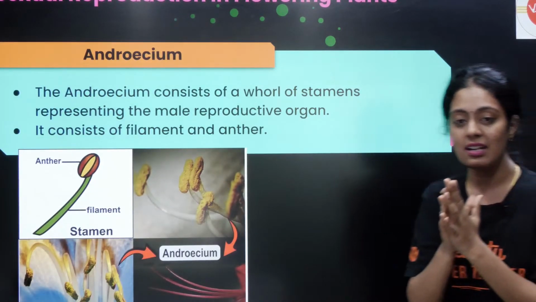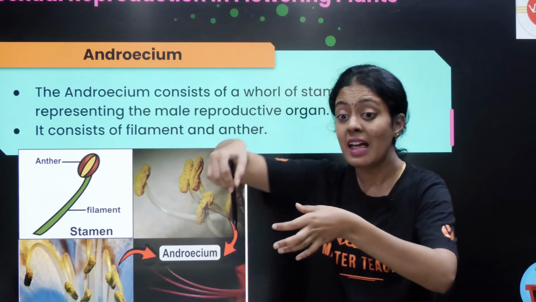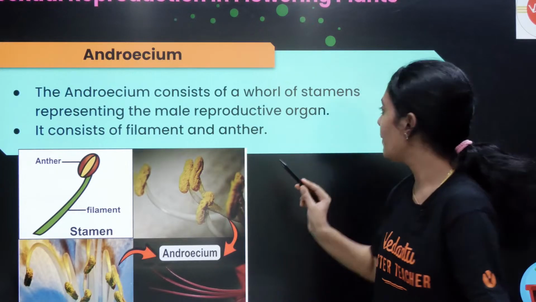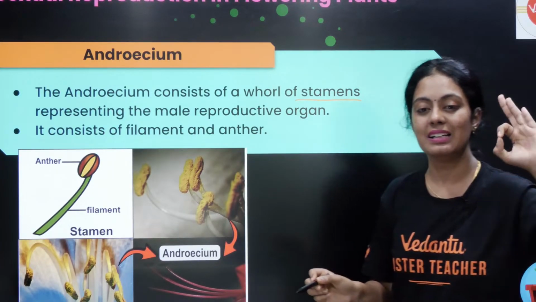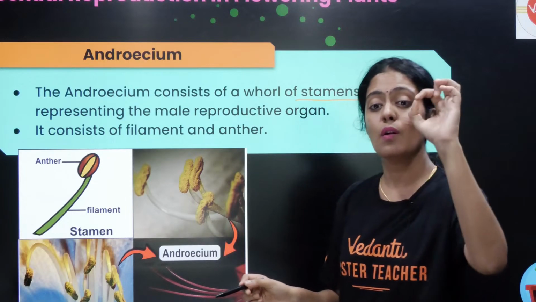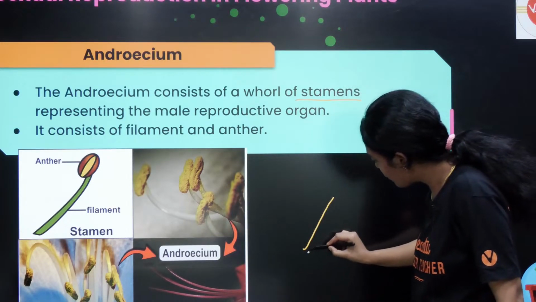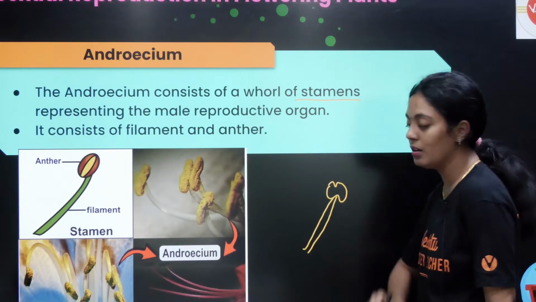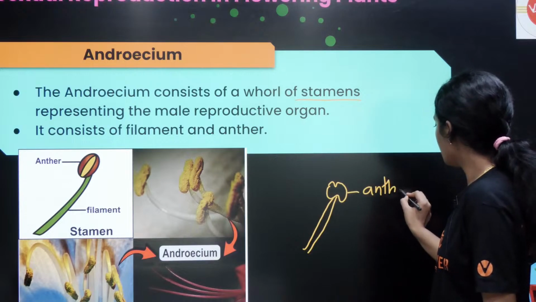So what is androecium? It consists of a whorl of stamens. What is a whorl? The stamens are arranged in a layer, and that is what we call androecium. It is a male reproductive organ. It consists of a filament and an anther. There is a stick-like structure, and on top of it is your anther.